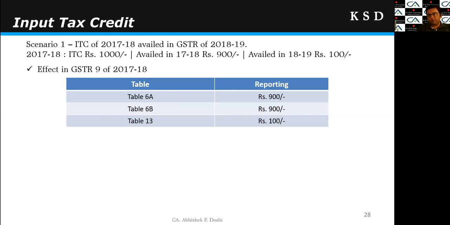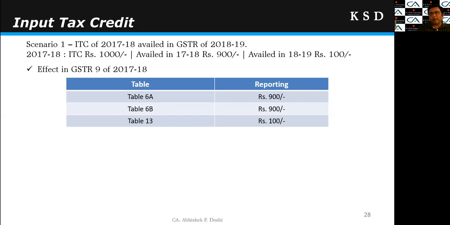First, we'll see what was the reporting in the GSTR 9 of 1718. We must have filed the GSTR 9 of 1718. In that case, how we have reflected the same. In table 6A, the auto-populated figure would have been 900. In table 6B, the bifurcation would be 900, assuming all the credit falls under 6B and not 6C to 6H, right? So 6B will be 900, and in table 13, I would have reflected 100 rupees, that is credit taken in the next year. So 6 plus 13 becomes 1000, and it tallies with my books of account, right?